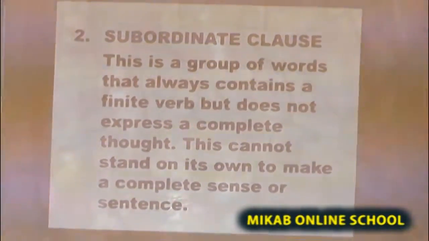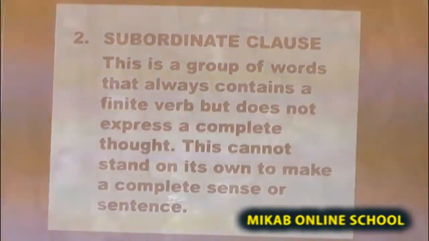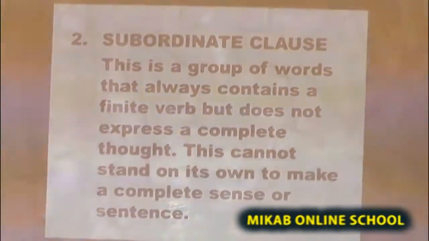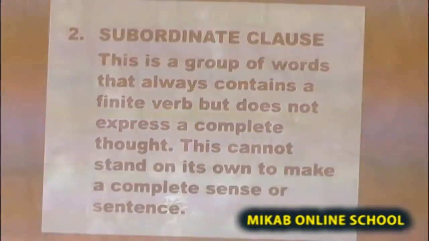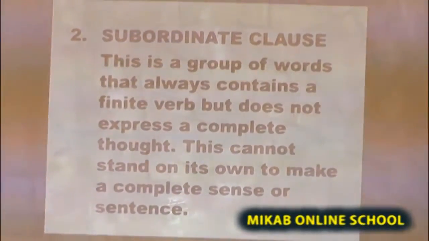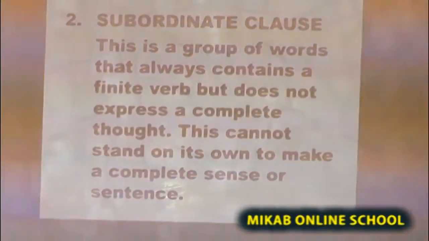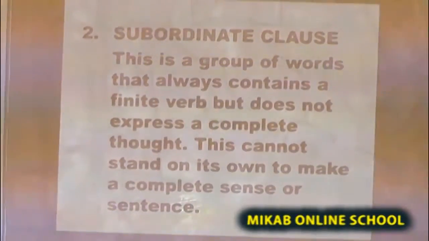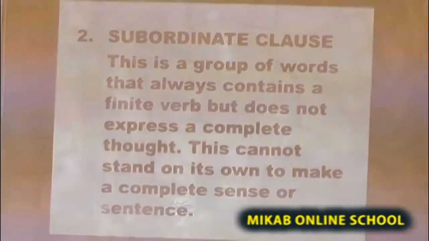I've told you that another name for this subordinate clause is dependent clause. This is a group of words that always contains a finite verb but does not express a complete thought. It has a finite verb, but it does not make complete sense.